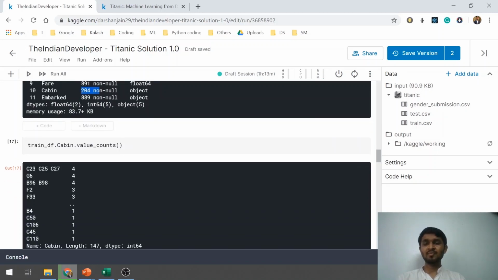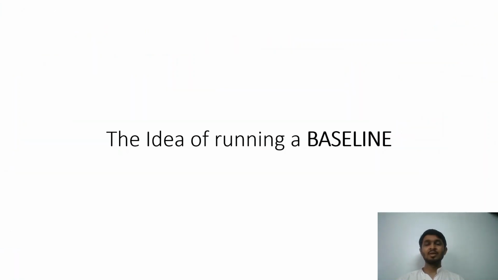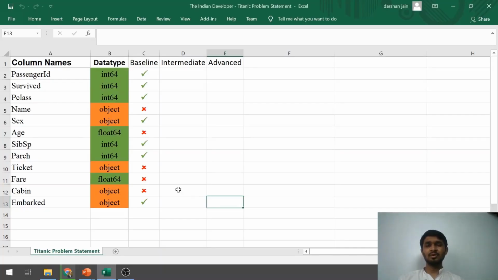Also there is one reason why I'm dropping it, because it has got text data and it will need some pre-processing. So two reasons to drop it: that is many nulls, and at the same time requiring pre-processing to use this feature. Now I hope that the concept of baseline is very clear to you. Let me show you once again the columns that we will not be using.